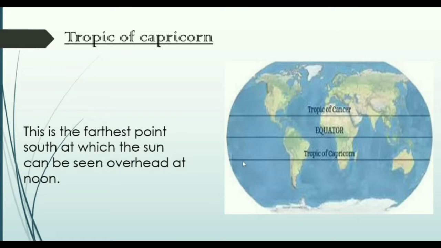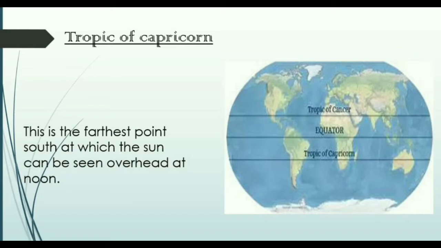Now the Tropic of Capricorn lies 23 degree 26 minutes 16 seconds south of the equator. Again, we don't have to take it so long, we can take it easily like 23.5 degrees south of the equator. This parallel marks the farthest point south at which the sun can be seen directly overhead at noon.